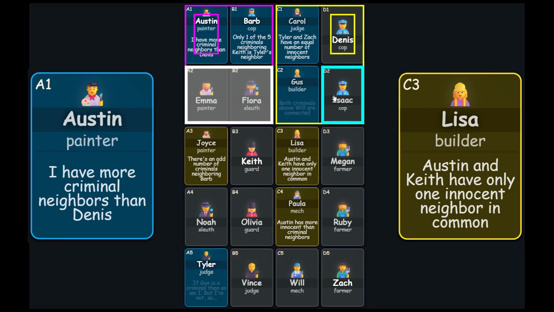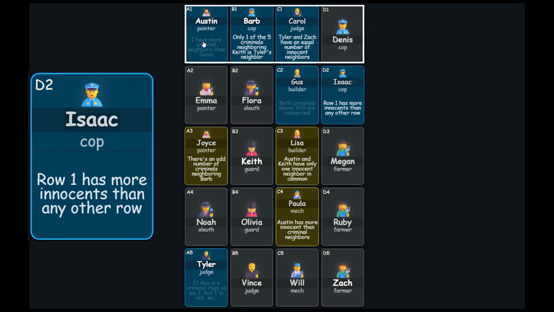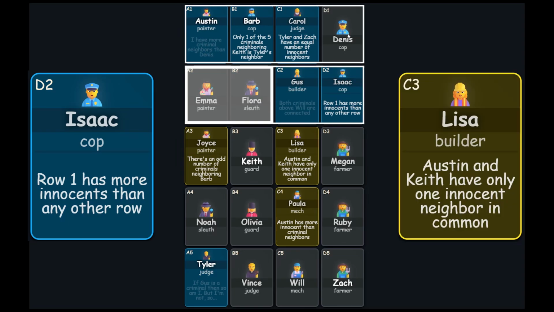Mark Isaac as innocent. Row 1 has more innocents than any other row. Row 2 has 3 innocents, so row 1 must have 4. Mark Dennis as innocent.